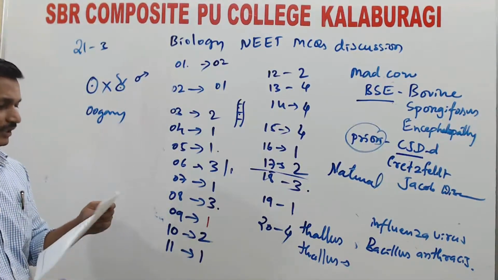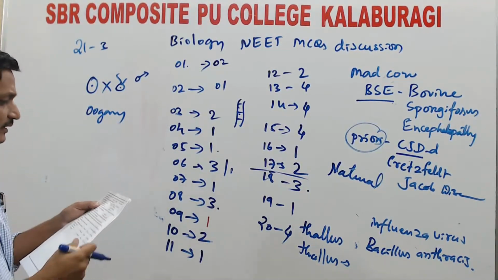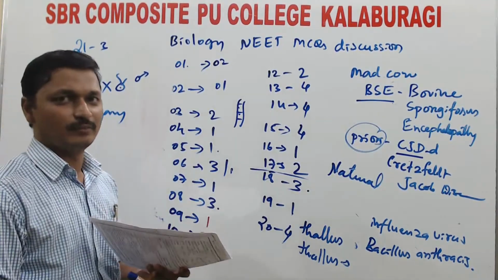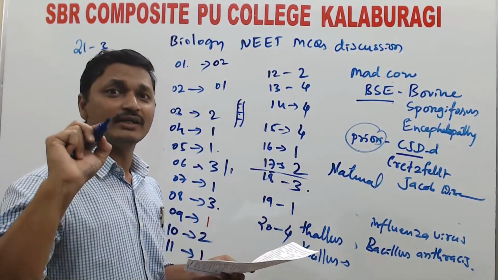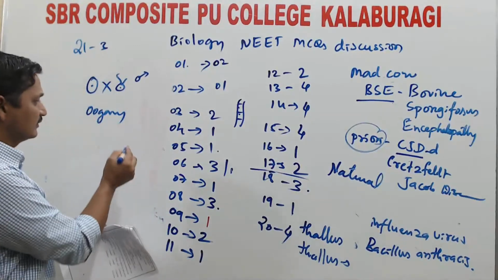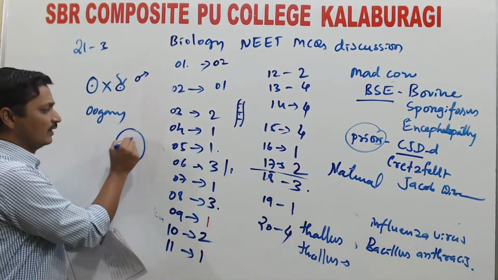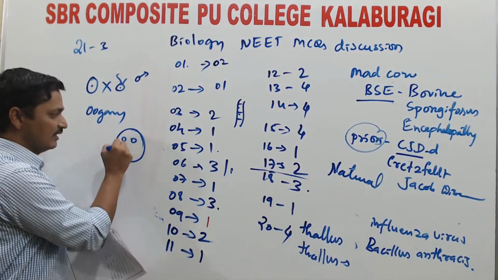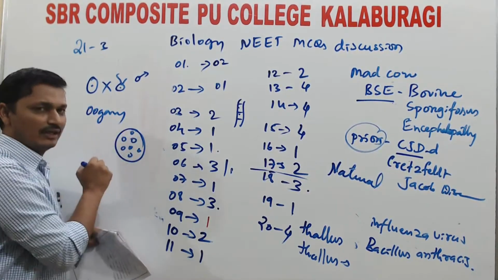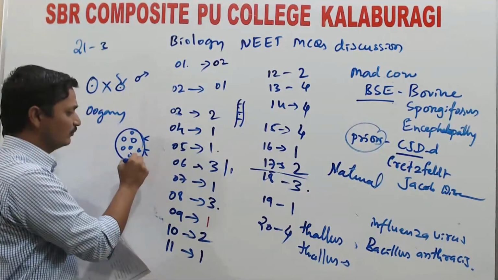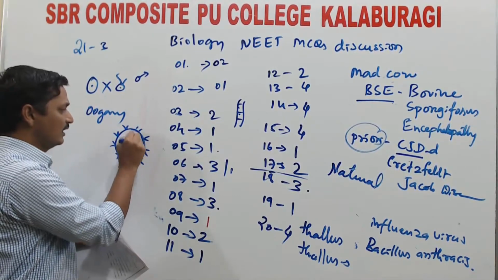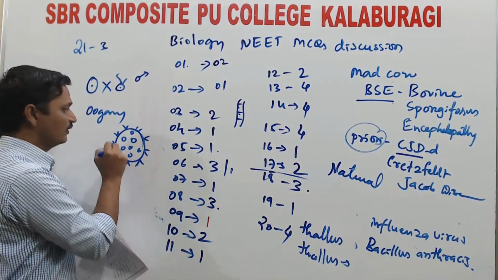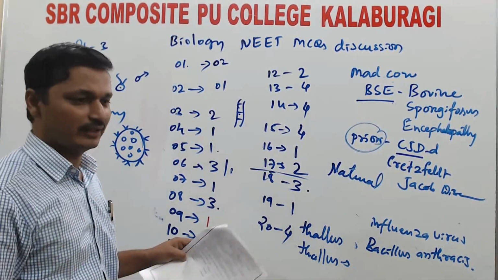Question number 22. In which alga are motile colonies found? They are asking about motile colonies, not motile gametes. You know the structure of Volvox. There is the mother cell of the Volvox, and inside we find a number of daughter colonies. Here we find a number of flagella. These flagella are meant for locomotion of this entire colony.